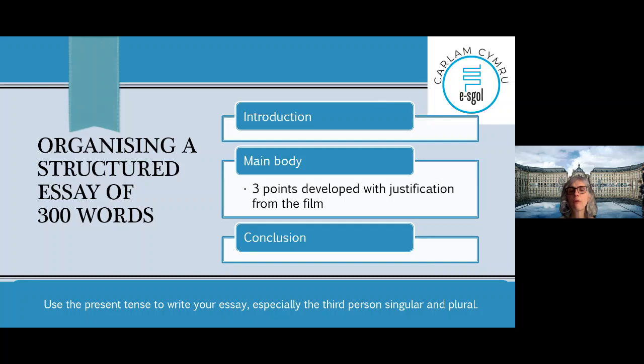If you indent the beginning of every paragraph, you make it clear that's my new paragraph, that's my new point in the main body. Okay, you have to think that others who are marking you are a bit stupid, so indent. Okay. And use the present tense to write your essay, because it's a tense you know how to use since quite a while, and especially learn to use the third person singular and plural.